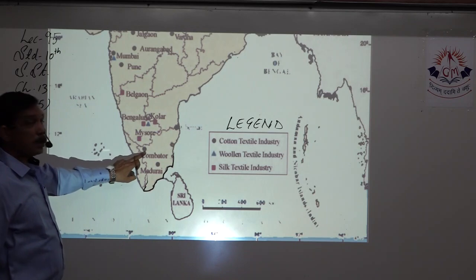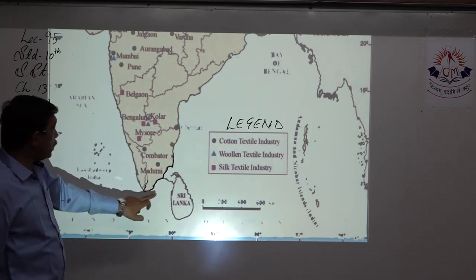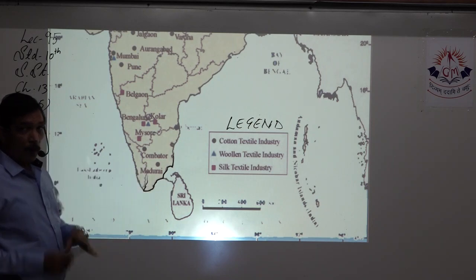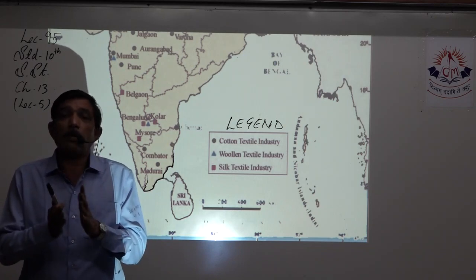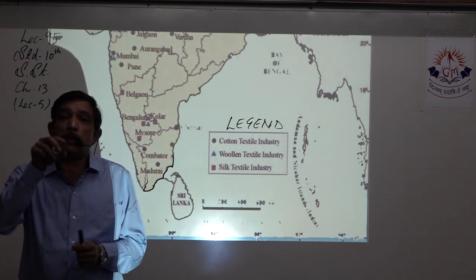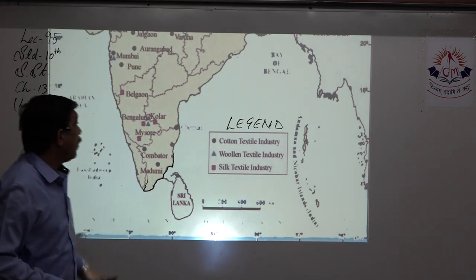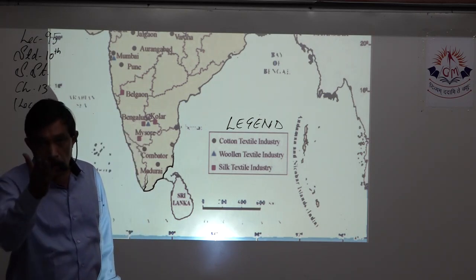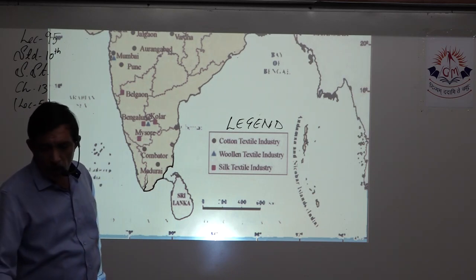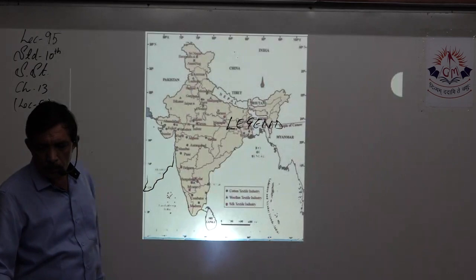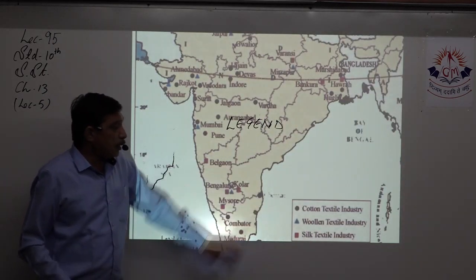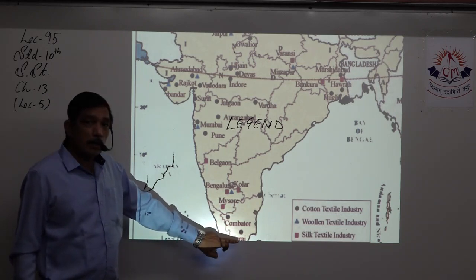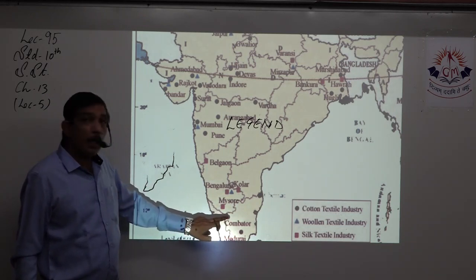Yes, Coimbatore, which is in Tamil Nadu. Another place in Tamil Nadu is Madurai. Yes, so keep chapter number 13 material open. Pick out cotton textile industry, look at the names of the cities that are given in it and match them with those given in the map in the material. So we have cotton textile industry. Now, this is the legend: cotton textile industry in Tamil Nadu. Yes, we have Madurai and Coimbatore.